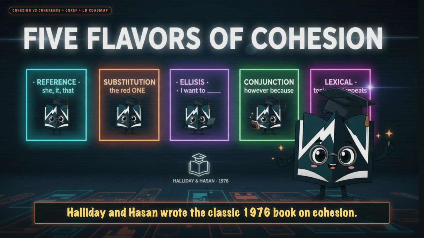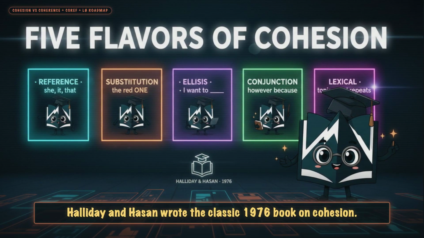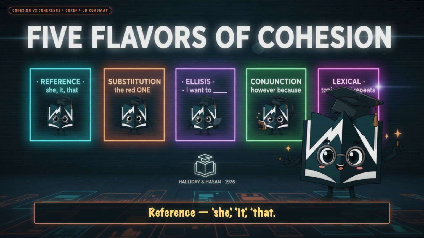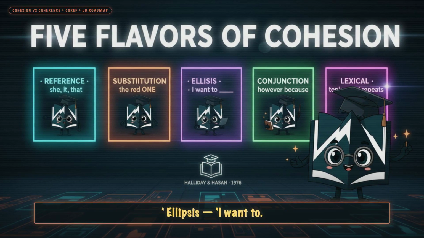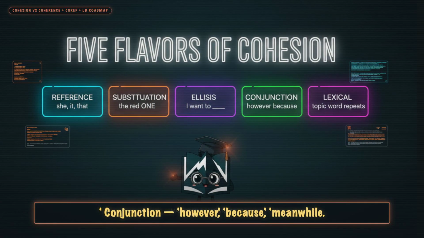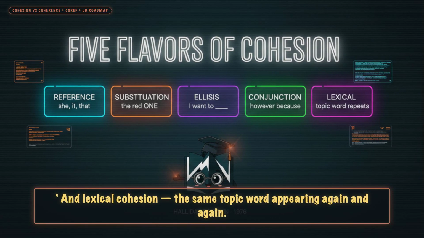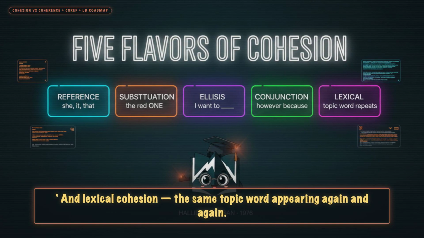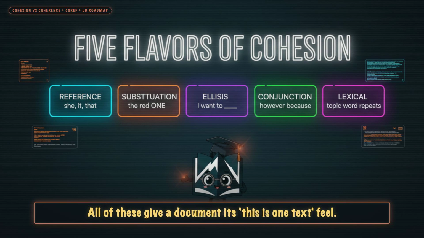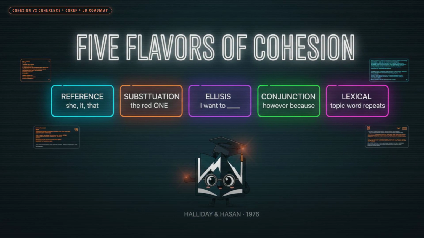Halliday and Hasan wrote the classic 1976 book on cohesion. 5 kinds: reference, she, it, that. Substitution, I like the red one. Ellipsis, I want to, but I can't. Conjunction, however, because, meanwhile. And lexical cohesion, the same topic word appearing again and again. All of these give a document its this-is-one-text feel.